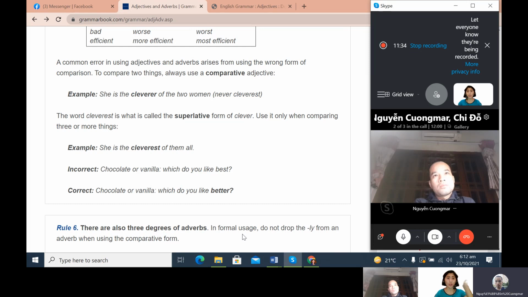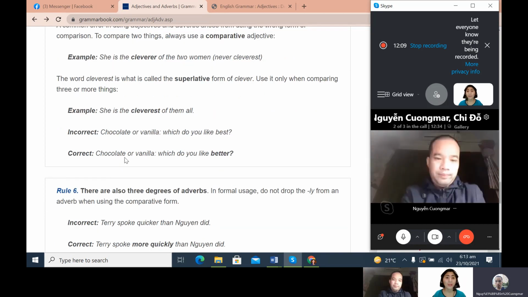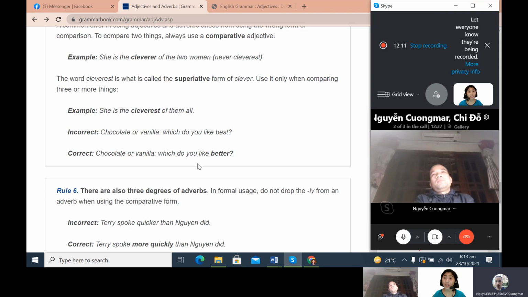We will use "good" when you are talking about one subject. We will use "better" when you are talking about two. We use "best" when you are talking about three. Now in here, look at this one. This is incorrect. Chocolate or vanilla? Which do you like best? You should not use "best" in here because you are only talking about two, the chocolate and the vanilla. Do you get me? So the correct one: chocolate or vanilla, which do you like better?